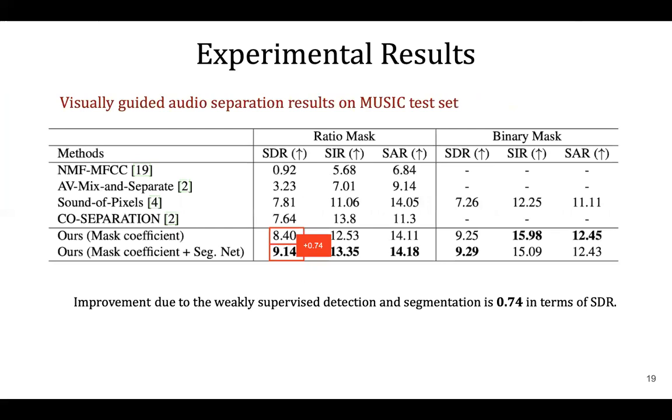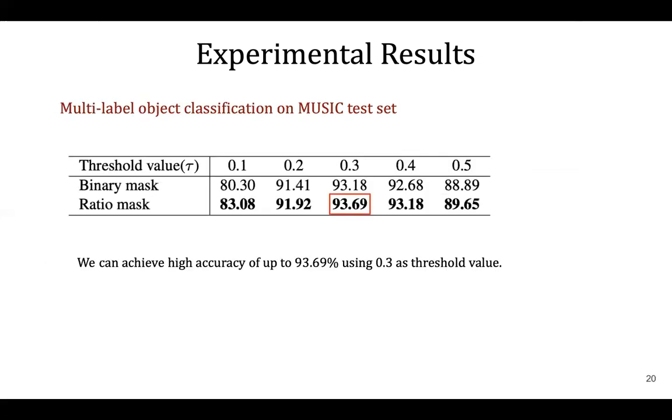The table shows experimental results on MUSIC dataset using both binary and ratio mask. We also include sound separation results with and without weakly supervised frame segmentation network to show the importance of that module in our architecture. This table shows accuracy of our object detection network by computing multi-class classification accuracy on the MUSIC test set as a function of different threshold value. Results illustrate that we can achieve high accuracy of up to 93.69%.